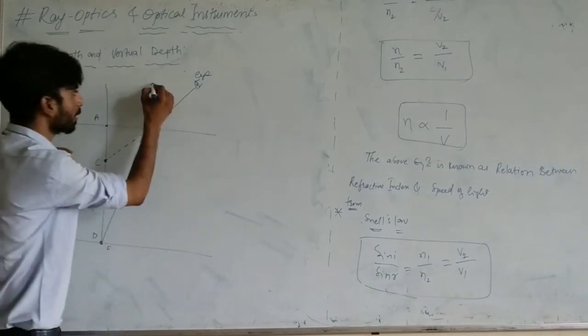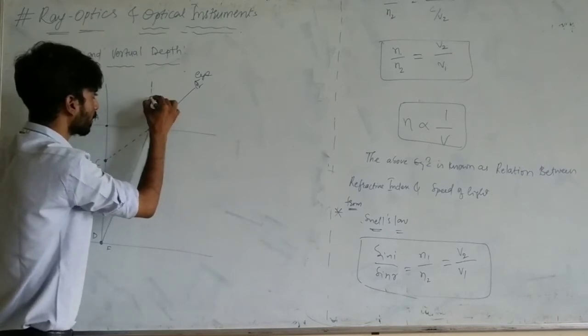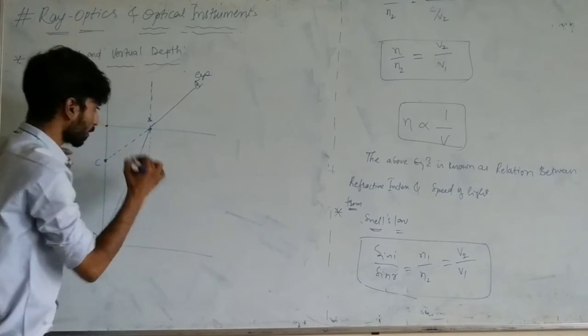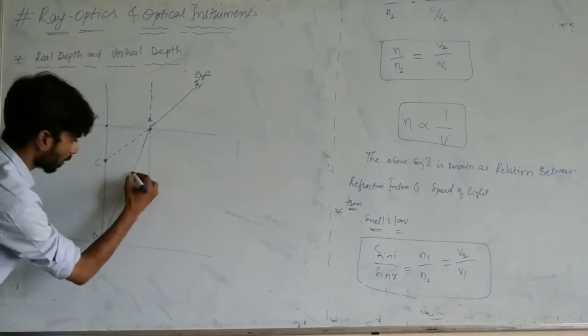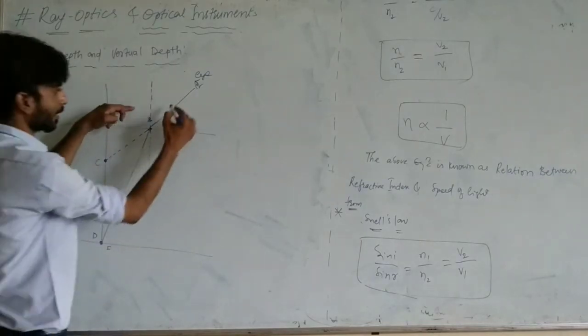Next, now this is a normal line. Okay, this is a normal line. Draw. Up to here is there any doubt? No. So with respect to the normal, this is the incident ray.